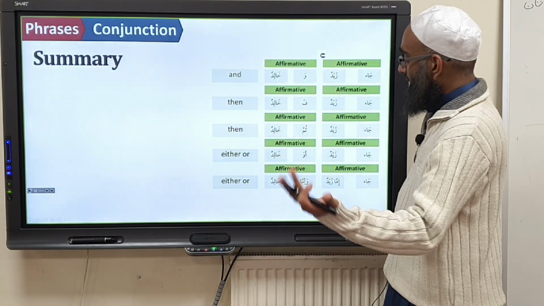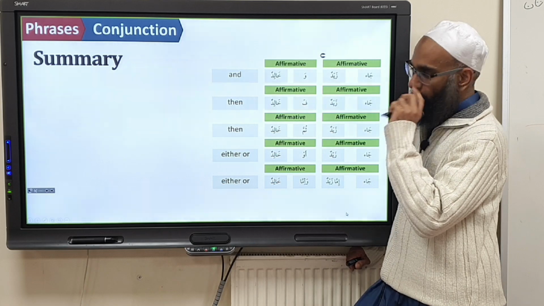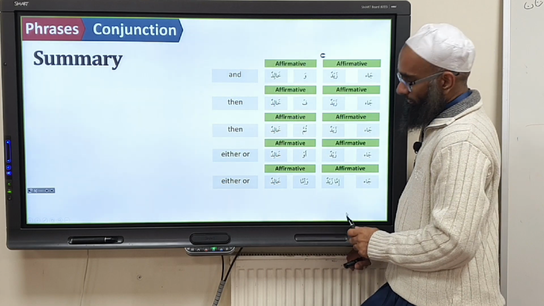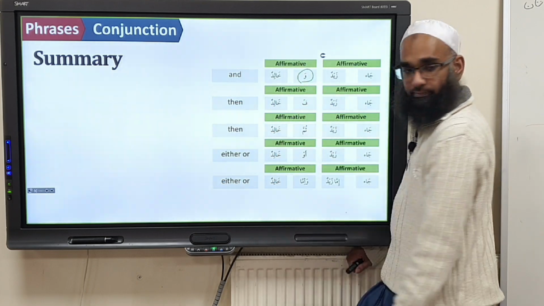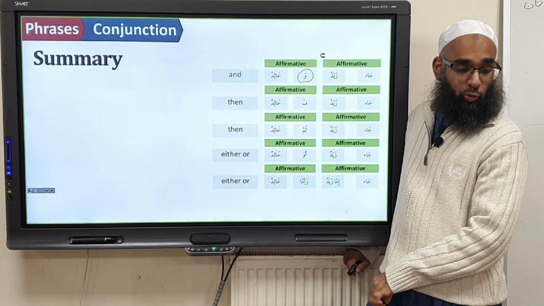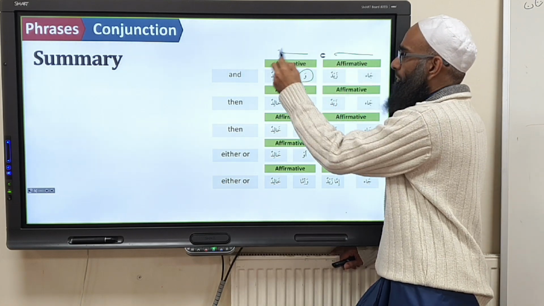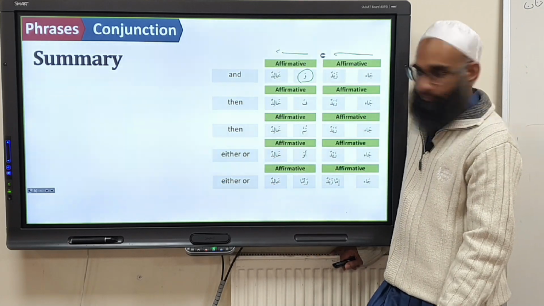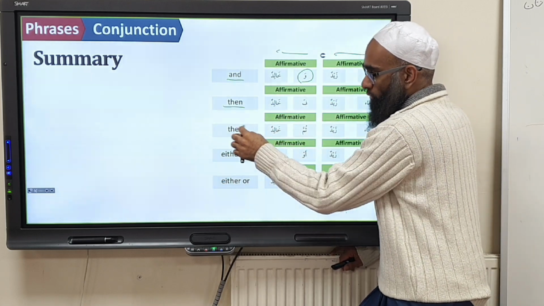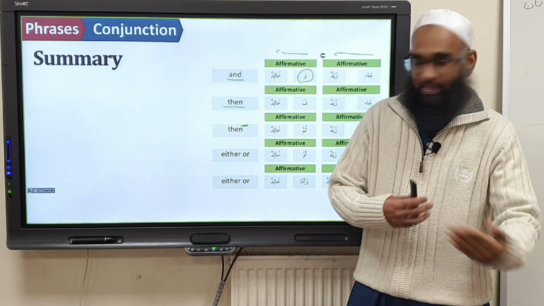Right. Now, you've got a table in your books, and this is a summary of all of the harful atf that we've studied. There's a few, two or three left. Well, two left. But we can leave that for now. This is all we're going to be studying in this book. Okay? So the first one is what? Wa, fa, thumma, aw, and imma, they're all used in what kind of sentence? Affirmative sentences. So the first part is affirmative. The second part is also affirmative. Yes? Wa means and, fa means then, and thumma also means then, but with more delay.